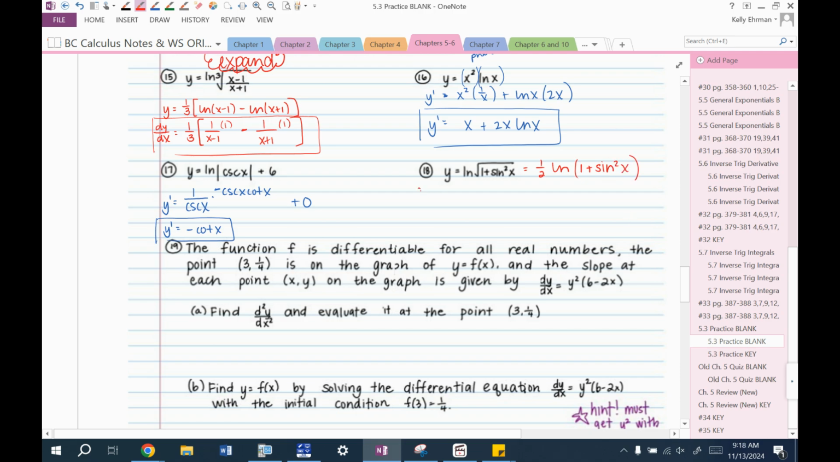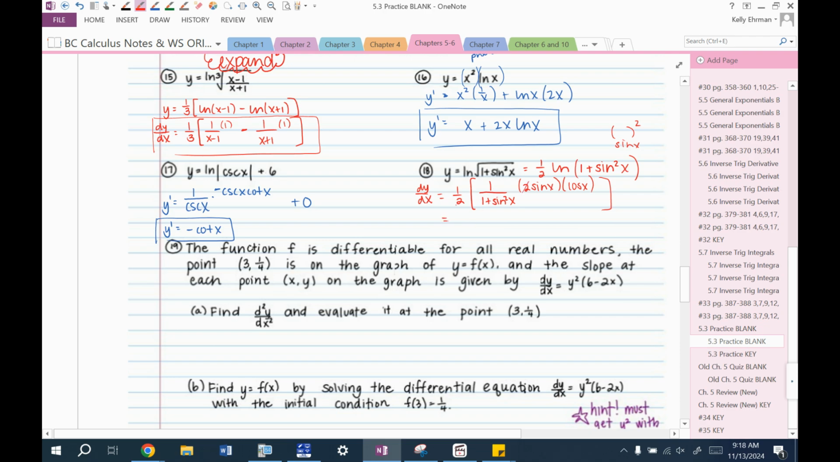All right, so what is dy/dx going to be? There's a 1/2 there. The derivative of a natural log is 1 over the thing in the natural log. And then what is the derivative of 1 plus sine squared? So derivative of 1 is 0. Derivative of sine squared, so you're doing something squared, and then you're doing sine x. So the power rule is 2 sine x. The derivative of sine x is cosine x.